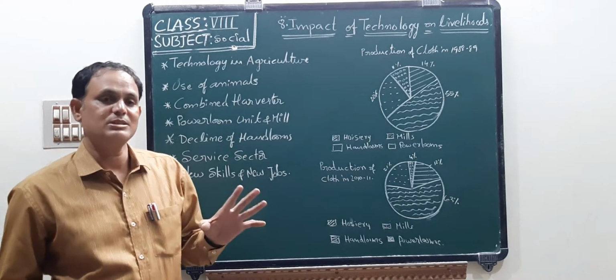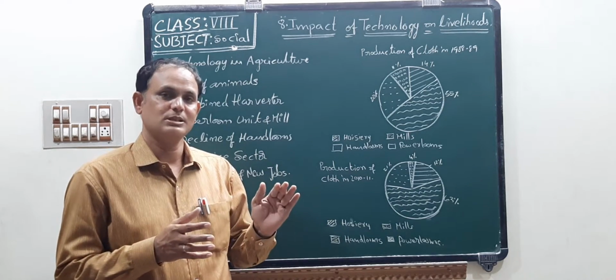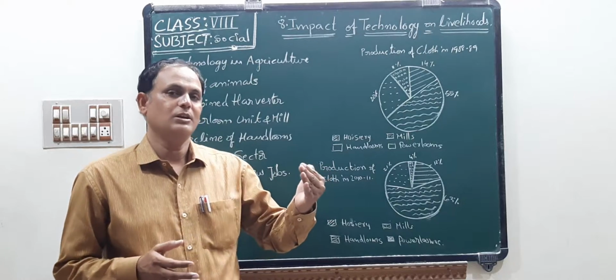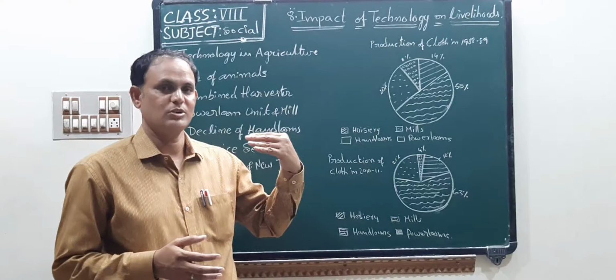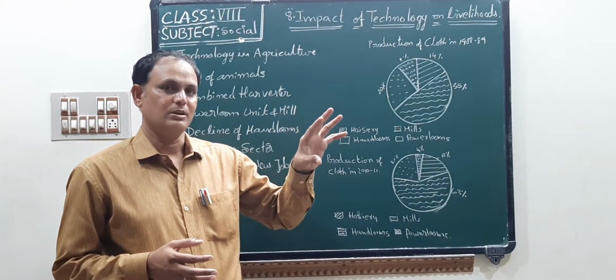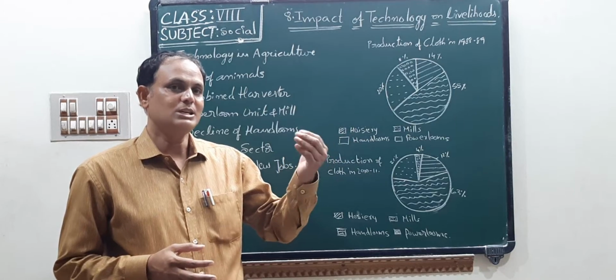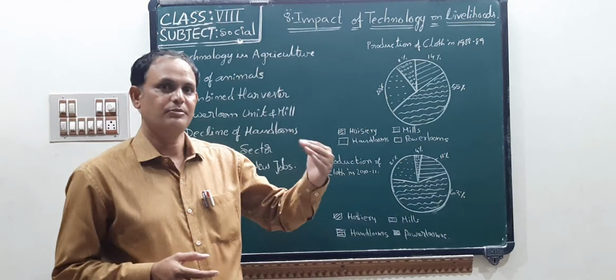This combined harvester is useful to the farmers. They have to give more money to the agriculture labor than for this combined harvester. That is why farmers prefer to take this combined harvester for agriculture activities in their field.